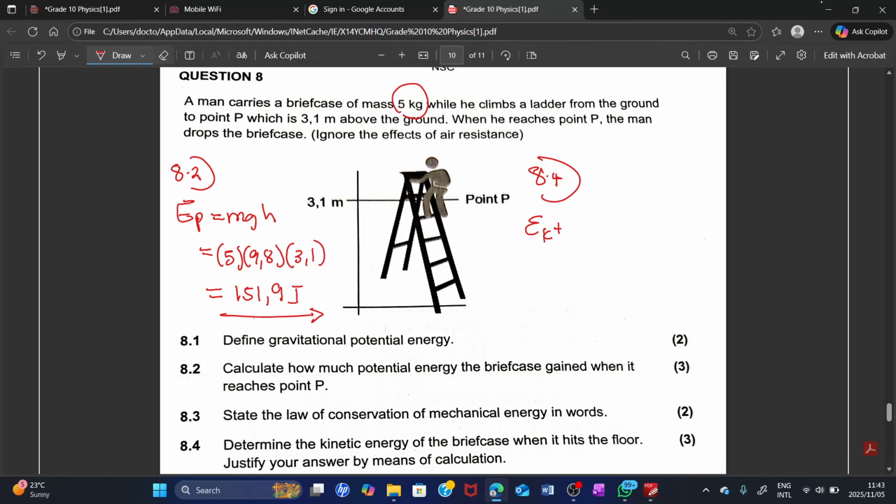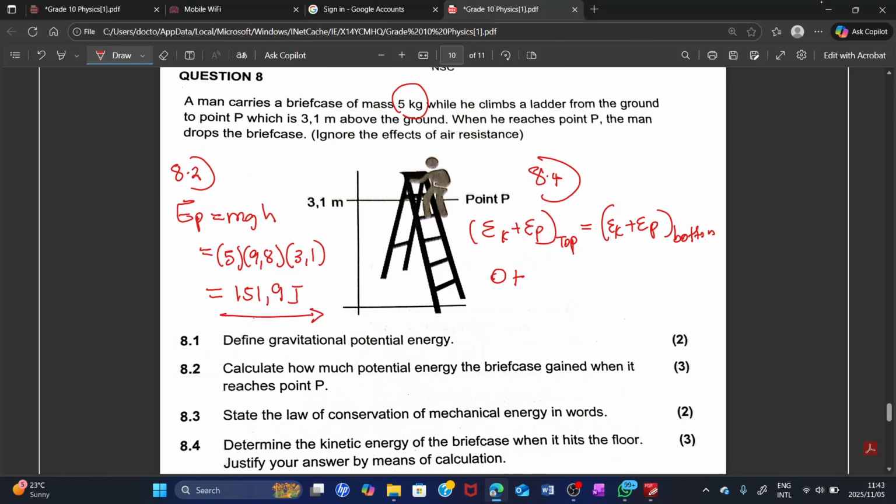What does the formula say? EK plus EP at the top is equal to EK plus EP at the bottom. That's what I'm going to do. Okay, at the top, what is it that we're going to have? We're going to have our EK there. At the top, it's 0. Our EK at the top is 0.